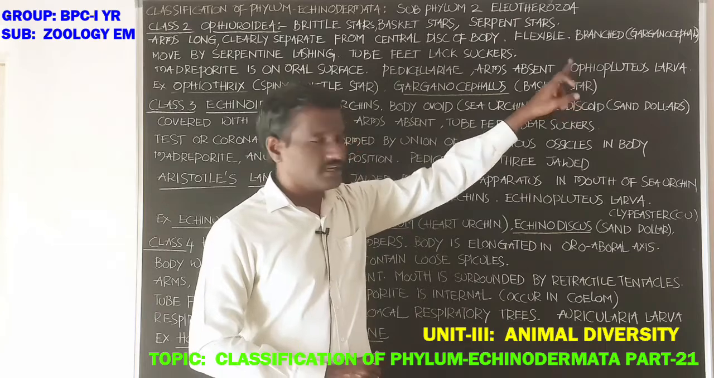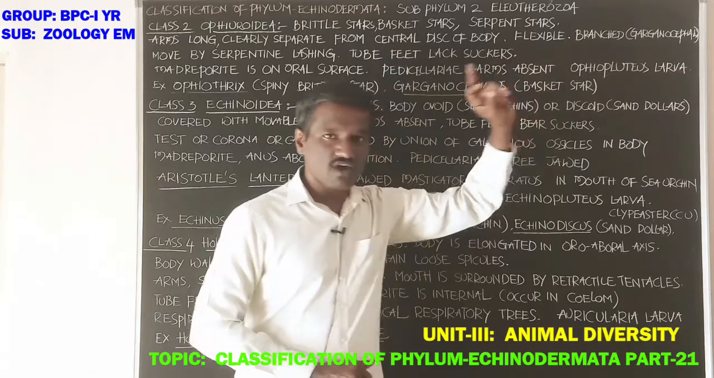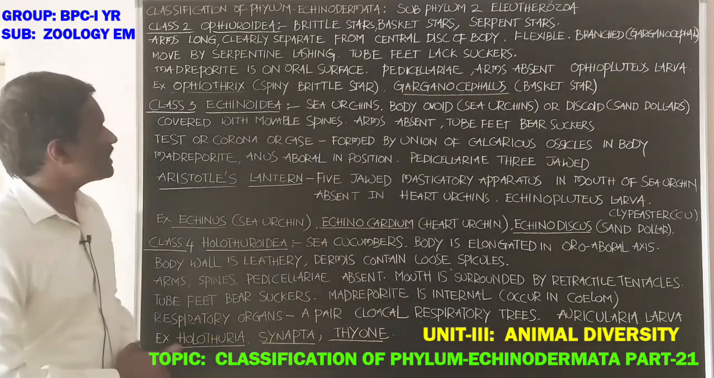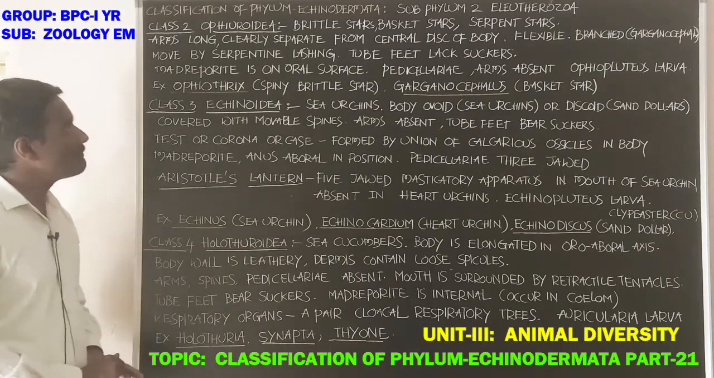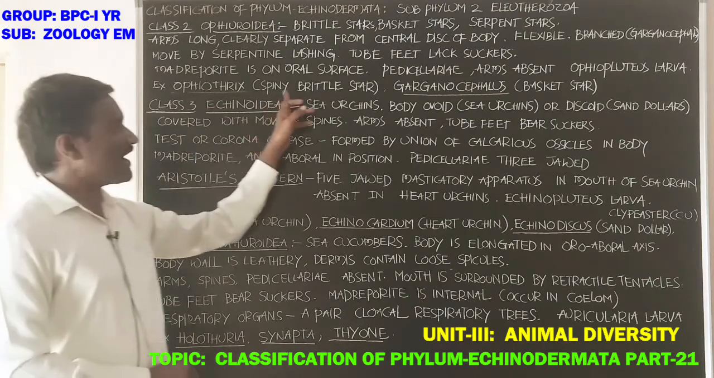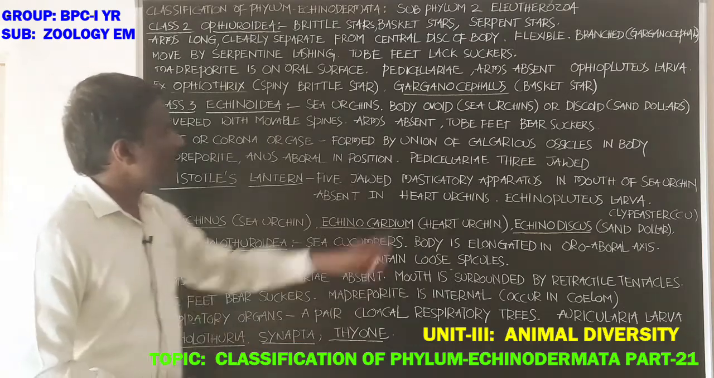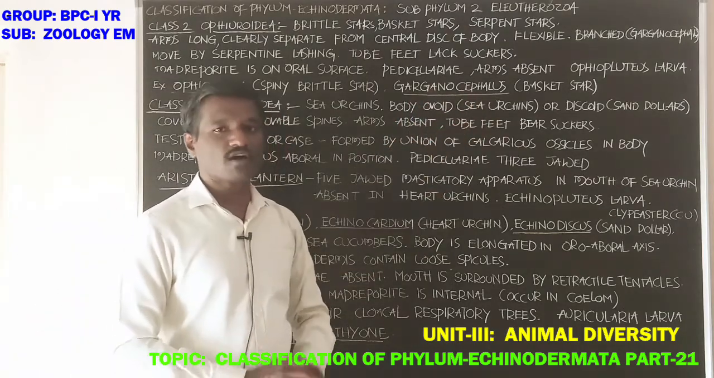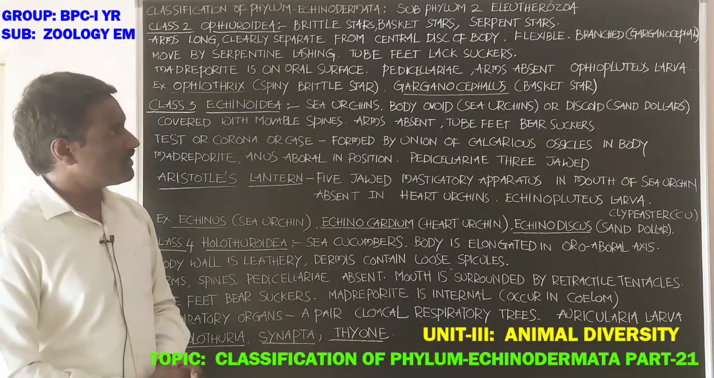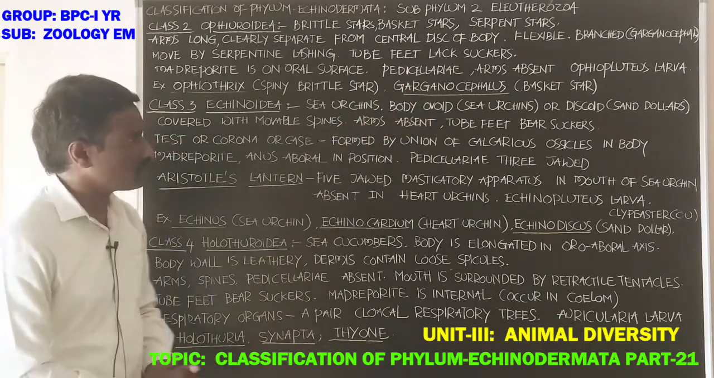Next, development is indirect. The larva is Ophiopluteus. Next, students, which are the examples for this class Ophiuroidea? Ophiothrix, the spiny brittle star. Next, Gorgonocephalus, the basket star. In this animal, arms are divided into branches.